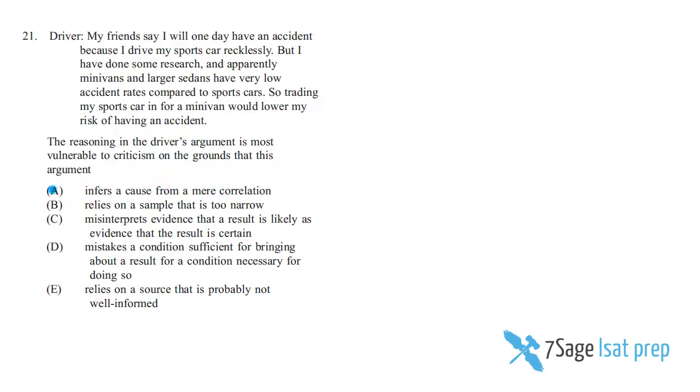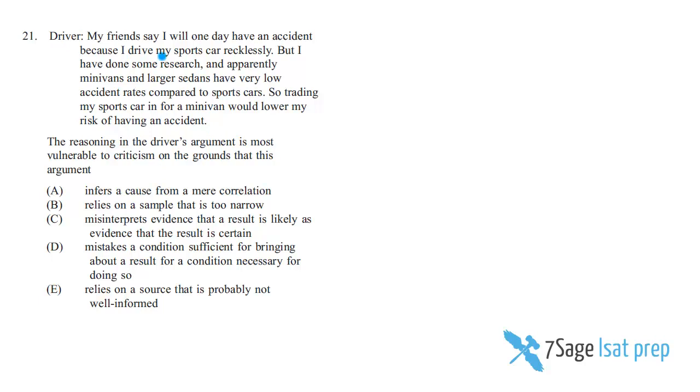This question is a flawed method of reasoning question, otherwise known as a descriptive weakening question. We are being asked by the question stem to describe why the argument is weak. The reasoning is vulnerable to criticism on the grounds that the argument does something bad. These are all verbs that begin the answer choices. So the argument is doing something wrong. So let's figure out what the premises are, what the conclusion is. That way we can say why the premises do not support the conclusion. In other words, what the argument is doing incorrectly.